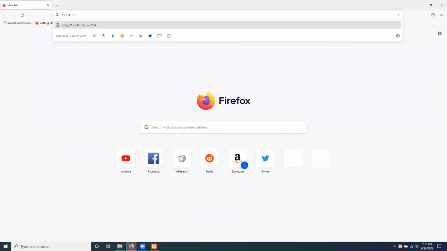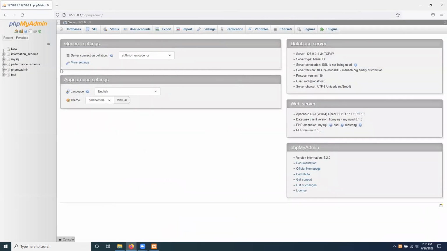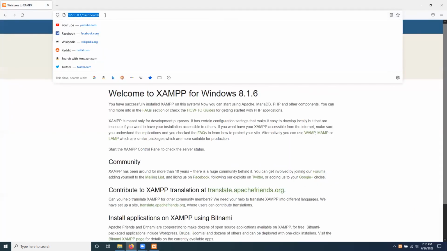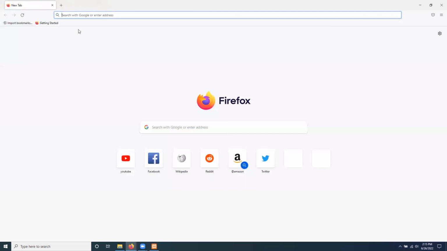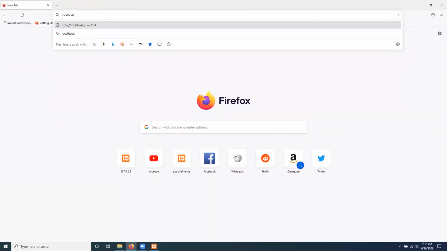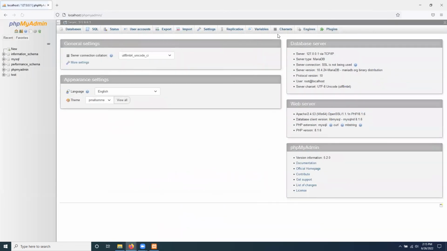You can type this address or something else. I'll show you now. If you see this page, I think you have already installed it properly. It's phpMyAdmin, or you can just type localhost/ and press enter. If you see this page, you have installed it properly. Now you can make a database or anything.